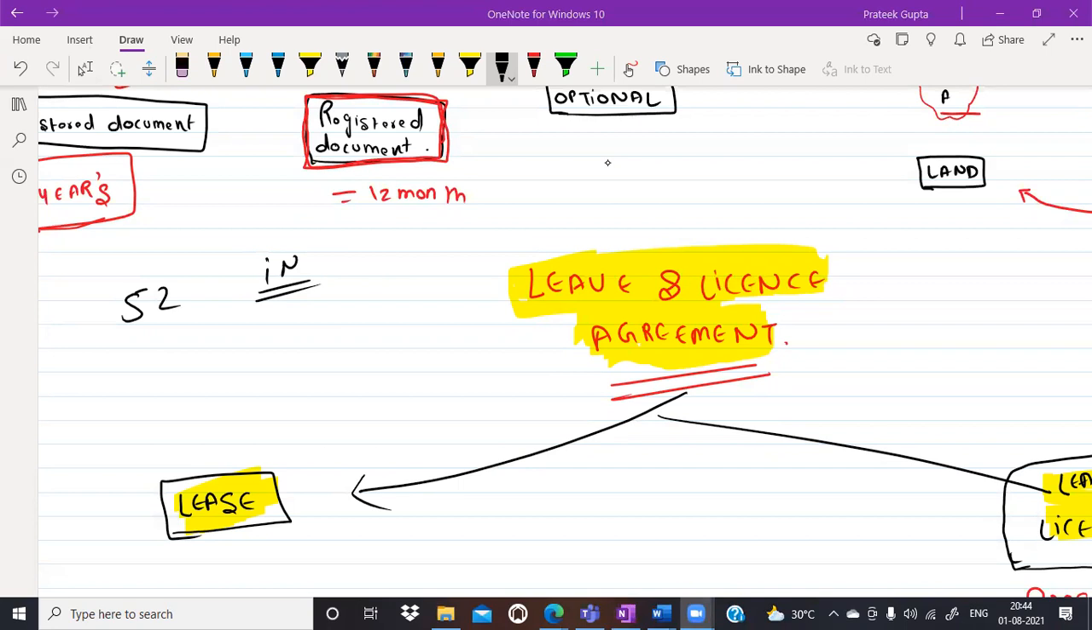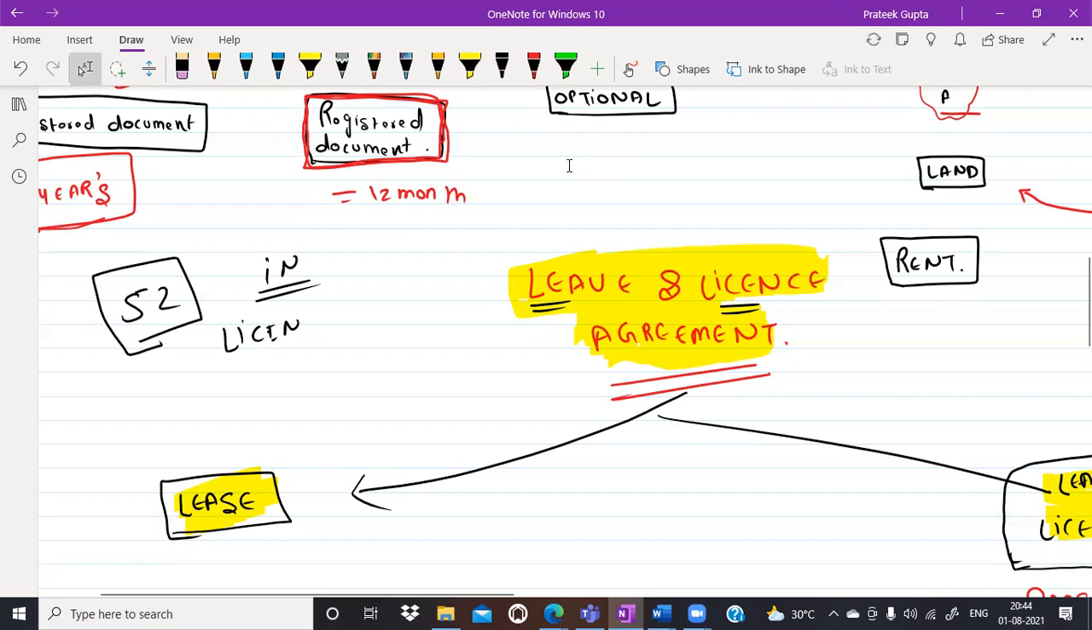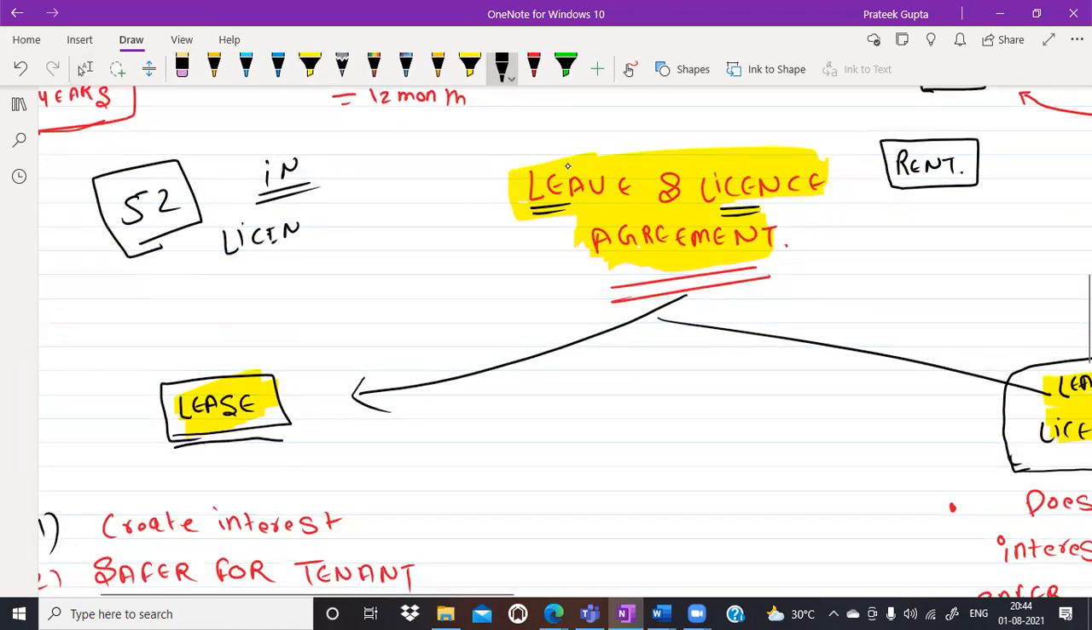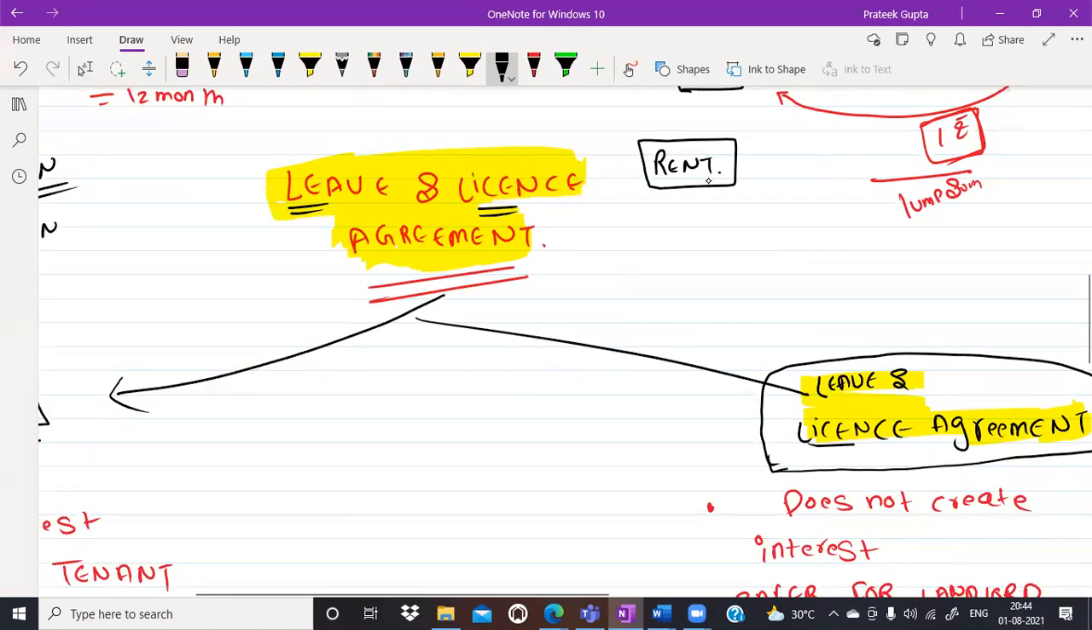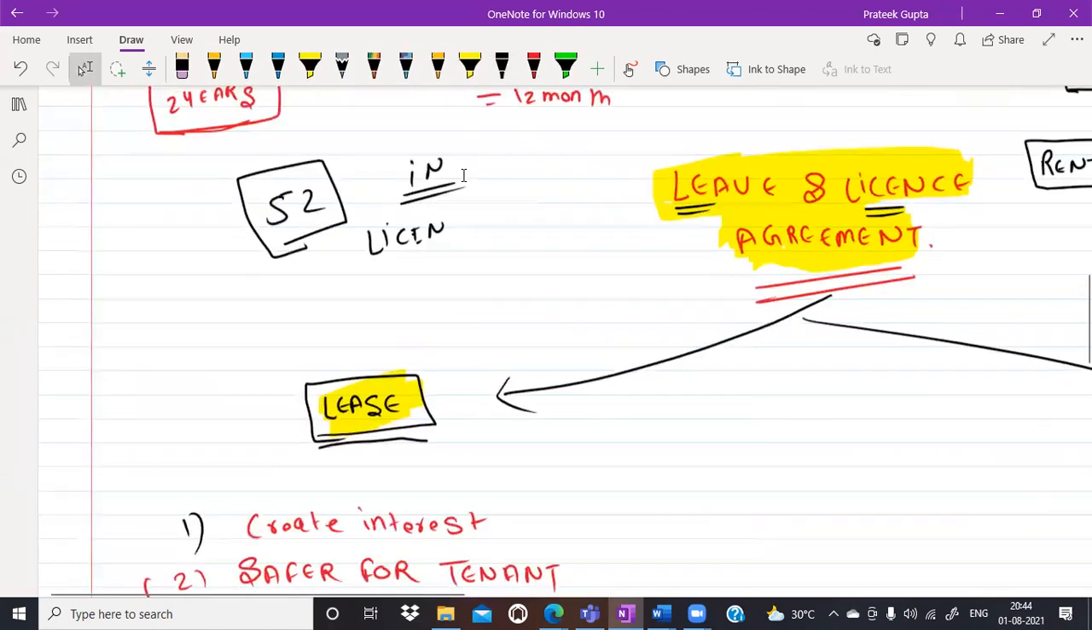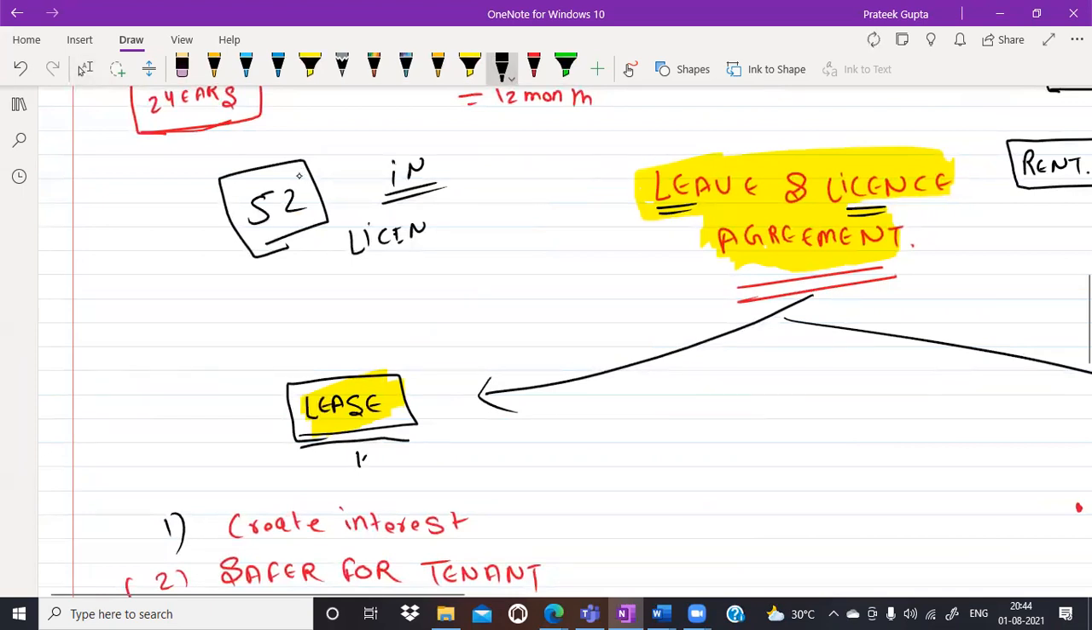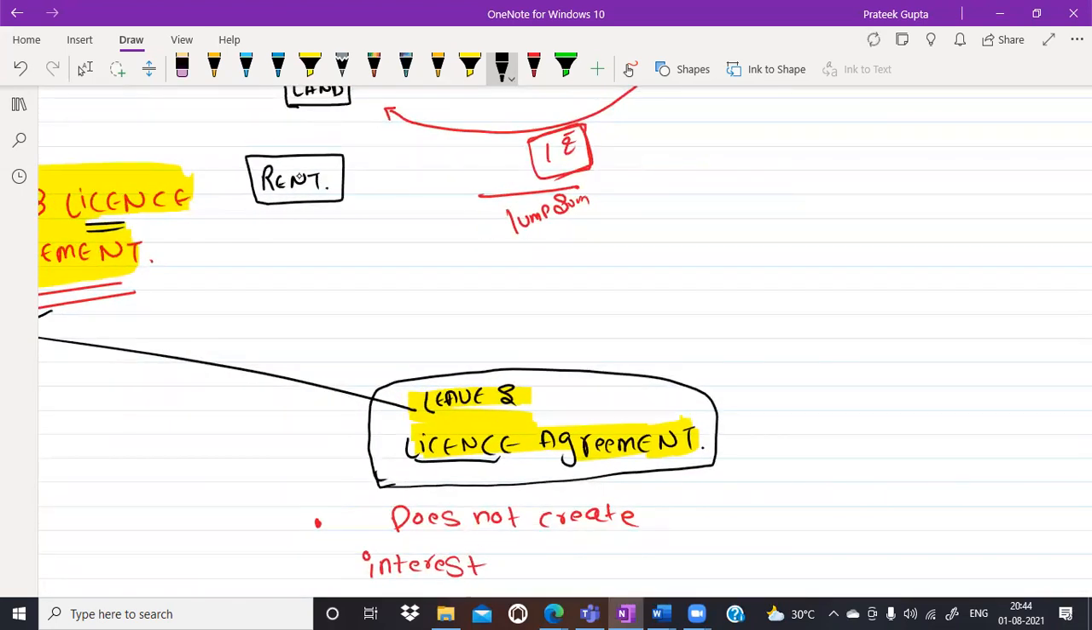Yes. Leave and license agreement. First of all, the definition of license has been given under section 52 of the Indian Easement Act. For example, if I want the property on rent, there are two methods to get the property on rent. One is the lease and one is the leave and license agreement. So what is the basic difference between the lease that is defined under section 105 of the TOPA, Transfer of Property Act, and what is the meaning of license agreement, section 52 of the Indian Easement Act?